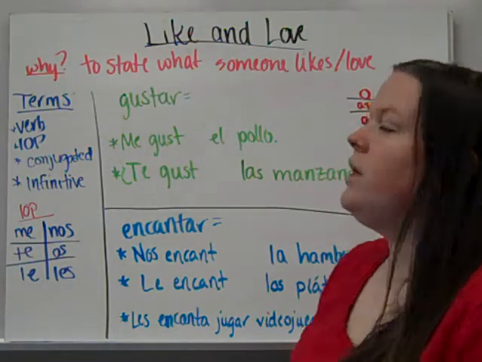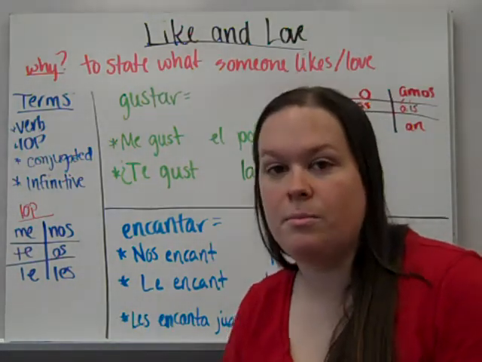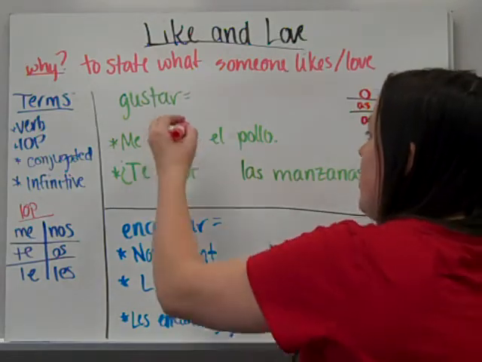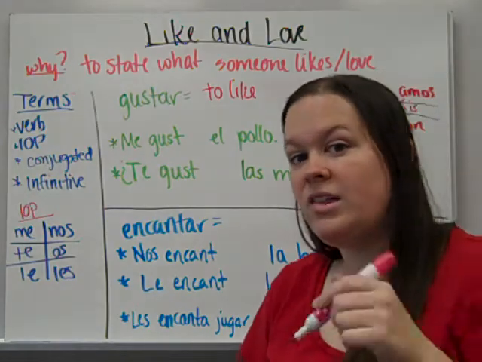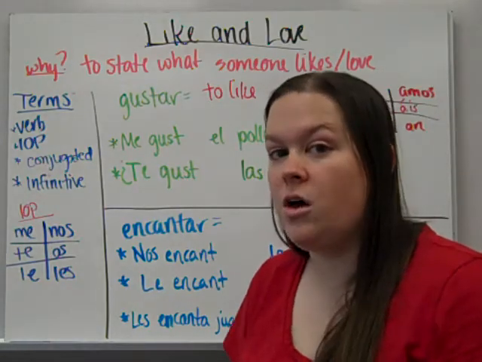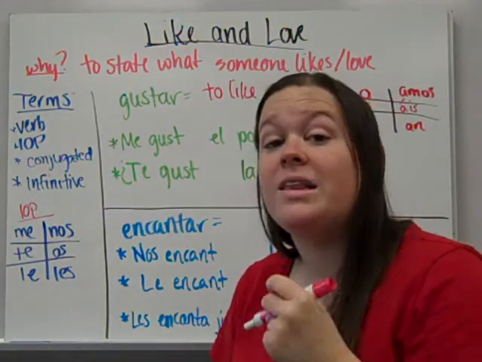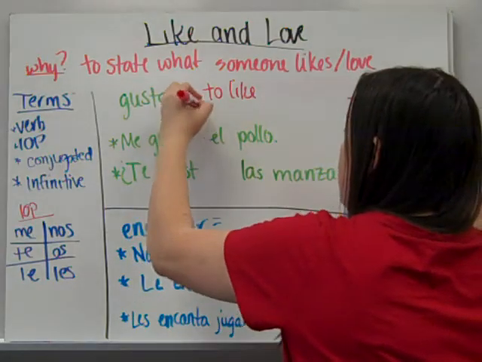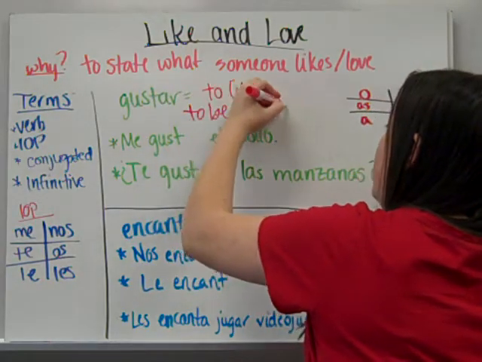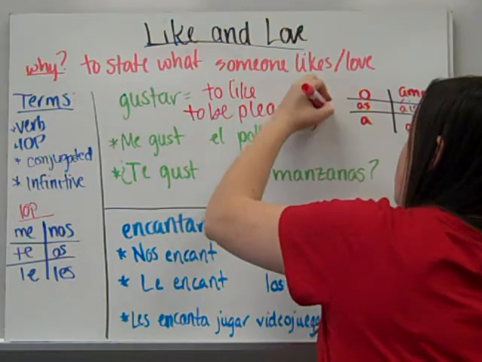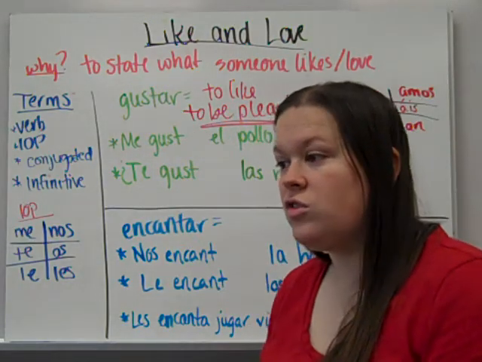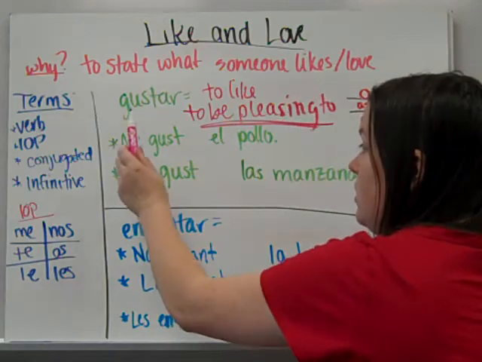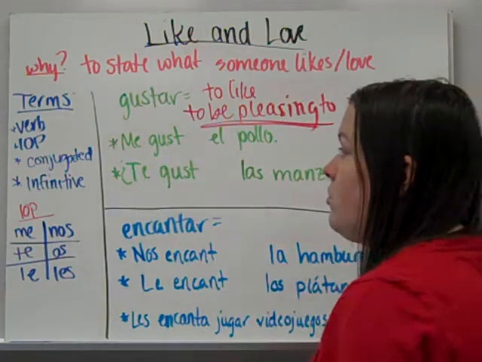Now, gustar, you've already seen since, I think, the beginning of the year. So gustar, we know it as to like. That's how we informally talk about gustar in English. But gustar literally means to be pleasing to. So gustar is actually a verb that you can't think subject, verb, and then the rest of the information.